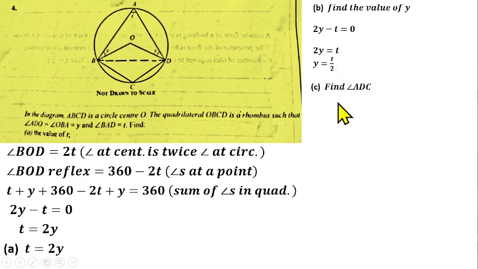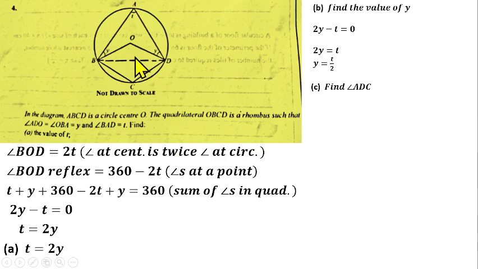Then for question number C, we have to find angle ADC. Angle ADC is the addition of this angle Y, the angle ODB, that is the angle that is here, plus angle BDC, which is the angle that is here. So there are three angles that form angle ADC. Angle Y plus this angle at the middle plus this angle here. So those three angles will add up together to form angle ADC. We already know one of them, which is Y. So we need to find angle ODB. And how can we do that?